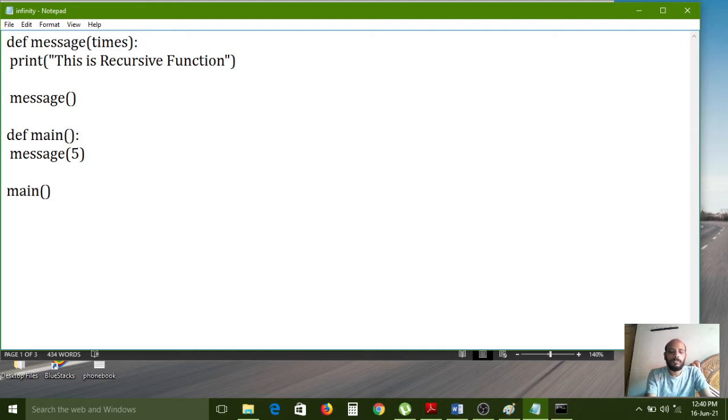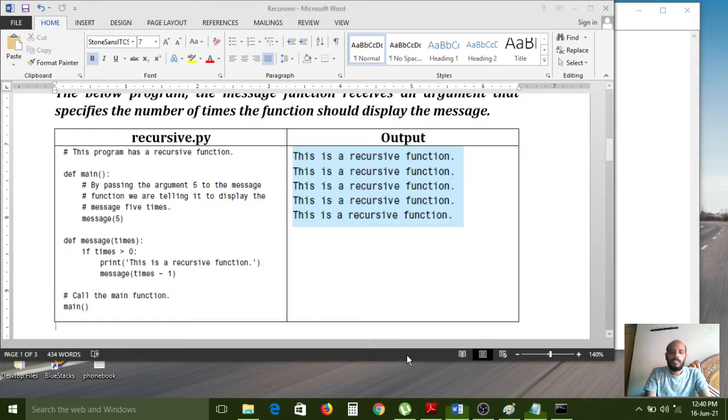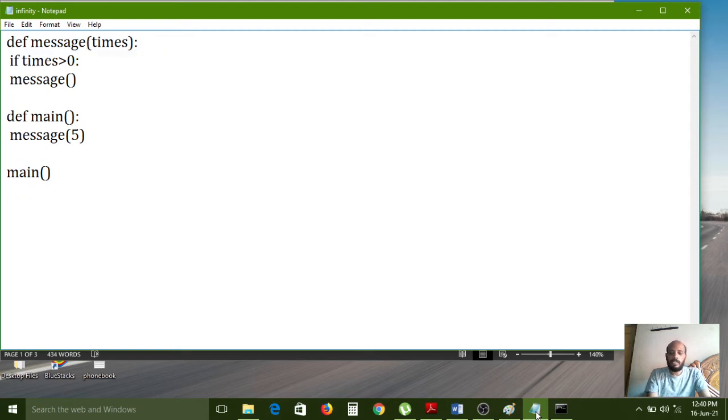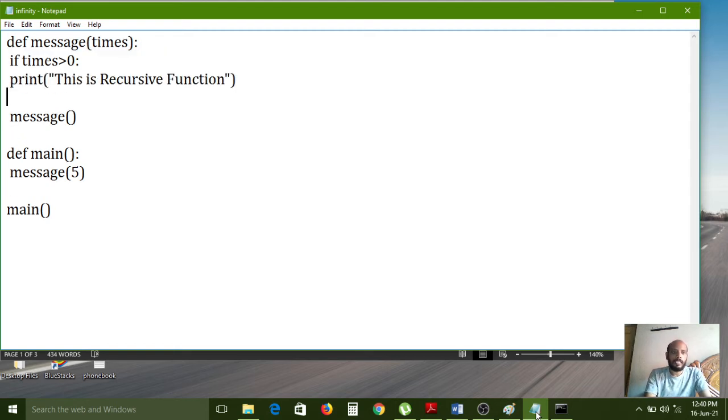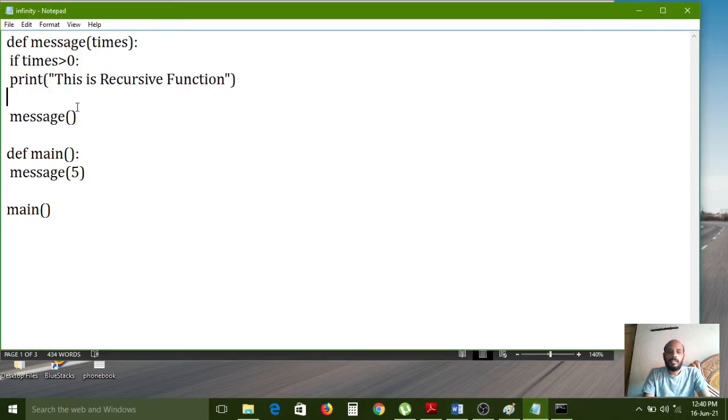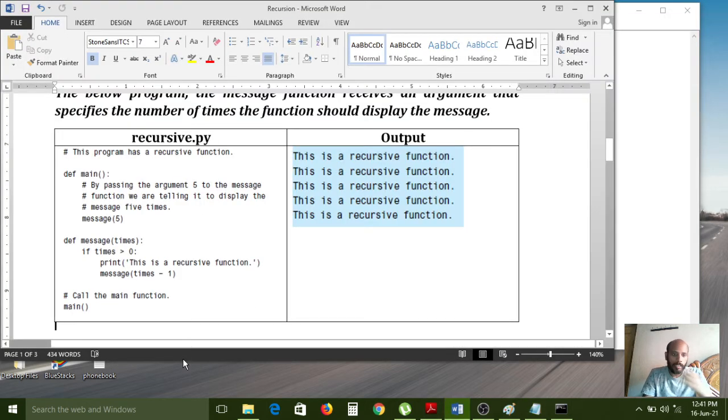Now we need to use a control statement. If times is less than 0, wait, if times is greater than 0, sorry, then print this message, and after that you need to decrease the message value.